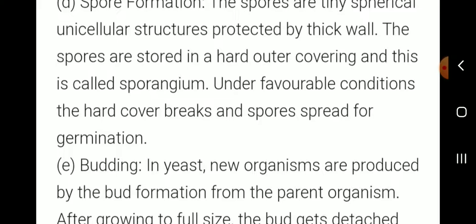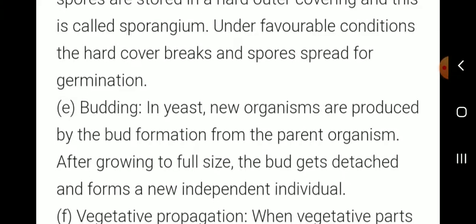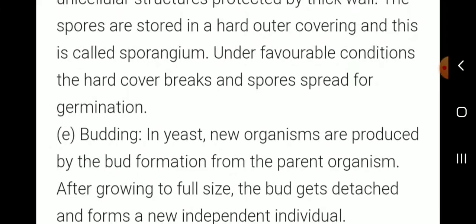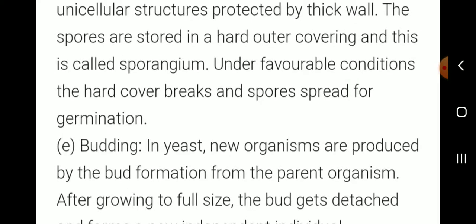Under favorable conditions, the hard cover breaks and the spores spread for germination. Example of spore formation: fungus.